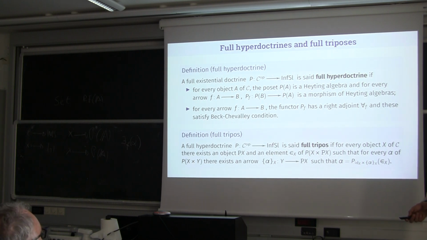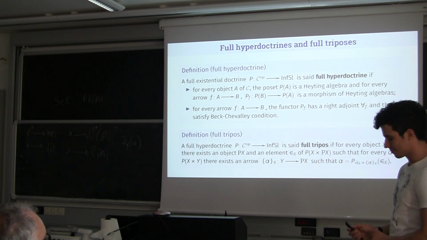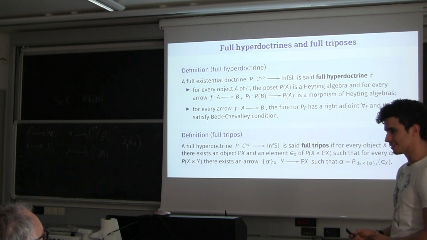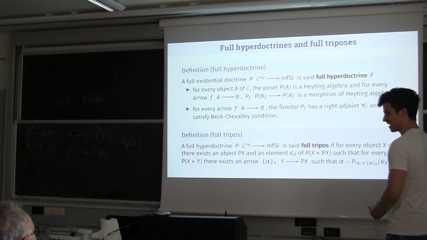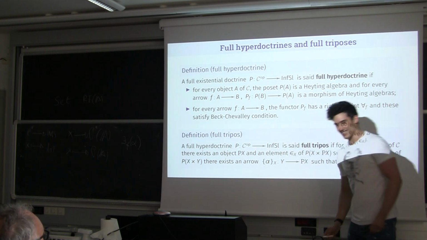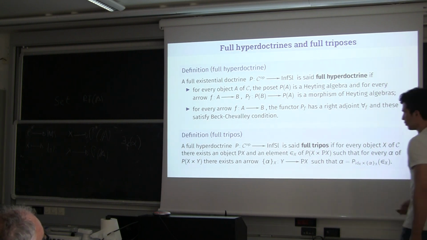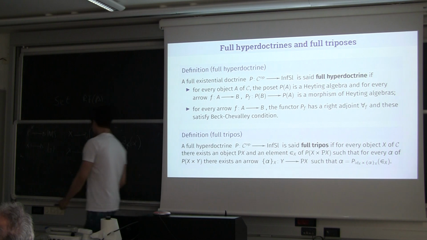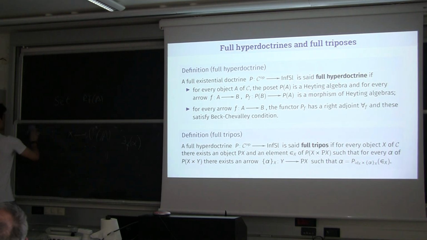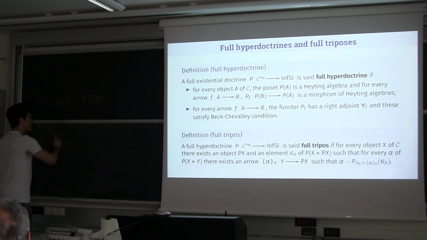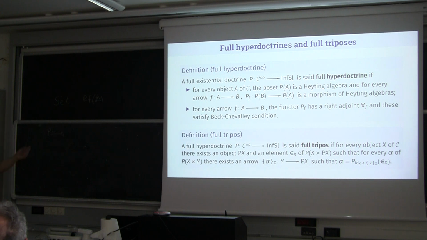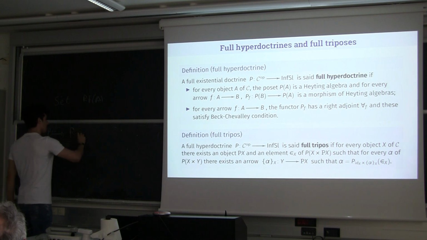In your construction the existential completion plays a big role. So what about the reg/lex or the ex/reg completions? Well, if we have a full tripos P, and we apply the regular completion of this doctrine, this is a result by Lili and Pino, and we can obtain this category that is regular.